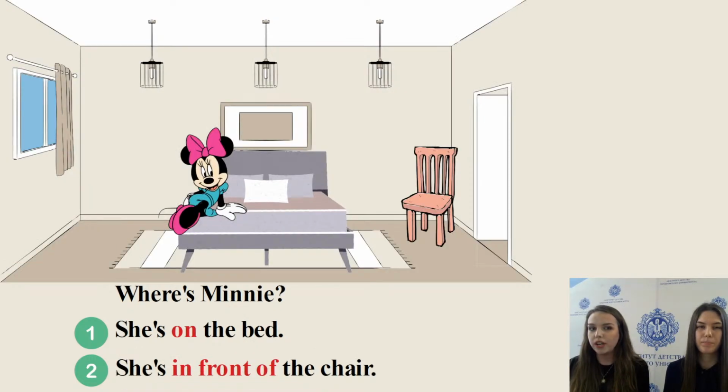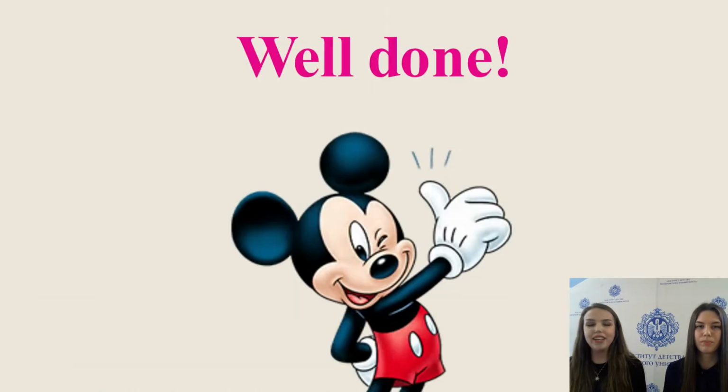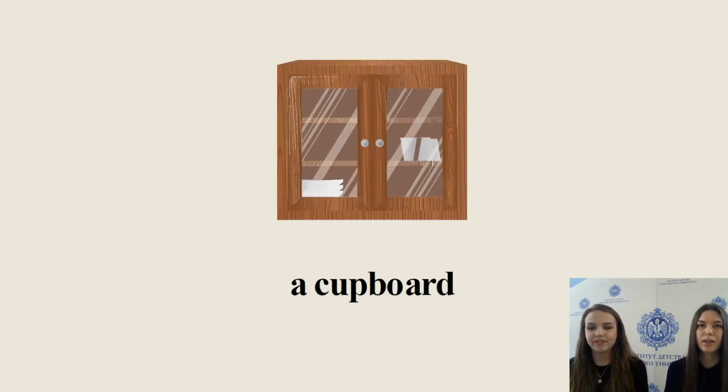And now, where's Minnie? 1, she's on the bed. 2, she's in front of the chair. Please choose the number and write it in the chat. Where's Minnie? She's on the bed. 2, she's in front of the chair. You're right. She's on the bed. Well done. Children, and now let's learn new words.